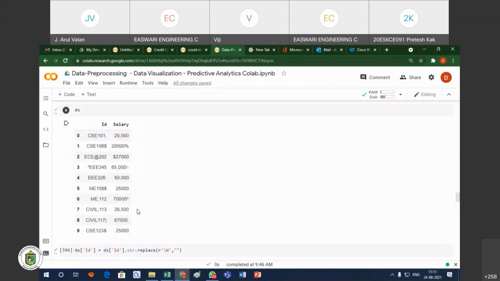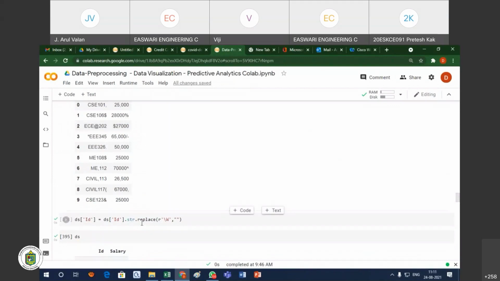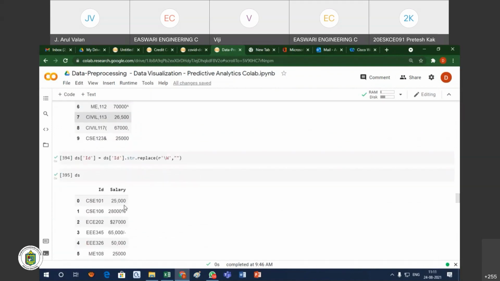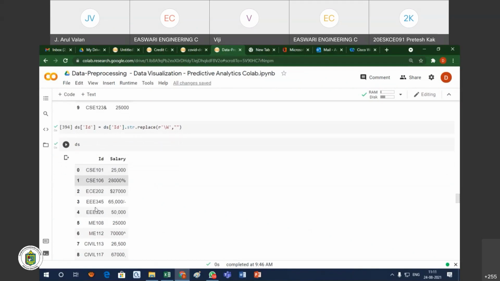Sometimes some attributes have special characters. Suppose you see CSC 101 with a comma, or somebody entered a dollar sign in between the values. If your attribute value has any special characters, we can replace them using a string replace, substituting any special character with nothing.